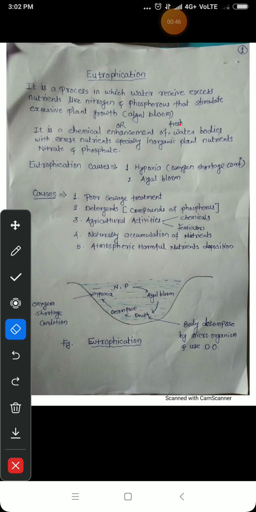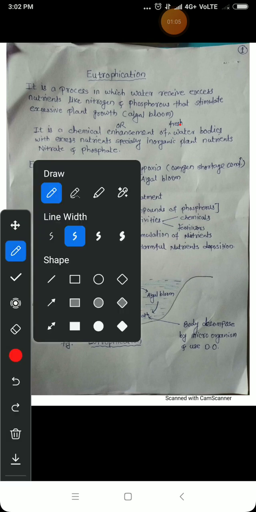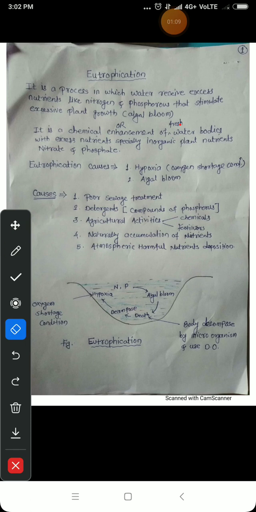Firstly, hypoxia. Hypoxia is the oxygen shortage condition, because the excessive algae grown in the water consume most of the oxygen. Due to that, scarcity of oxygen occurs, that is, the percentage of oxygen is reduced in freshwater bodies. Secondly, algal bloom, that is, the excessive growth of algae.